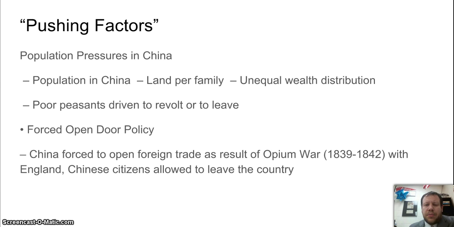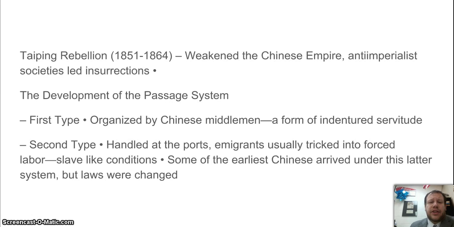England kind of forced that open in the 1840s. They have what's called the Opium War in China. So England wanted tea from China. But China's like, I'm not trading with you. So England had this black market trade going on in China, trading opium that they got from the fields of Afghanistan into China for tea. China tried fighting it, hence what we call the Opium War. As part of this whole issue, England forced this open door policy, and Chinese citizens were not allowed to leave the country and get out of this bad economic situation.